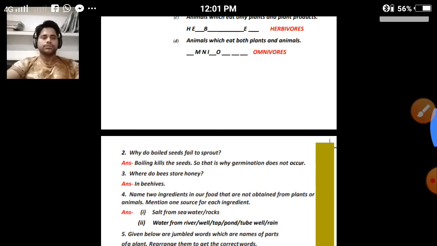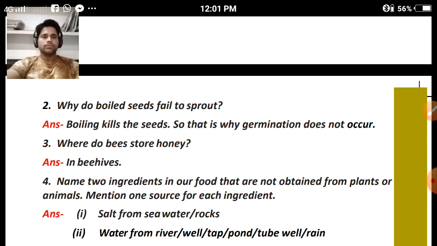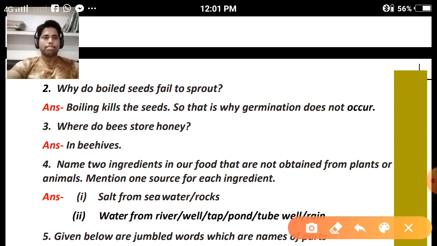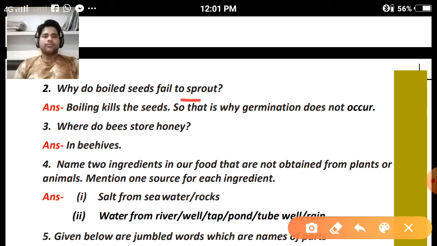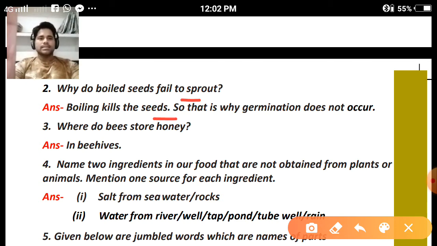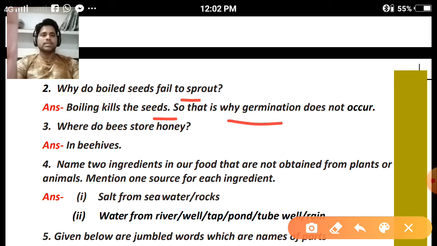Question number 2: Why do boiled seeds fail to sprout? If we are giving the temperature to the seeds, why are they not converting into sprouts? Because boiling kills the seeds, so that is why germination does not occur.